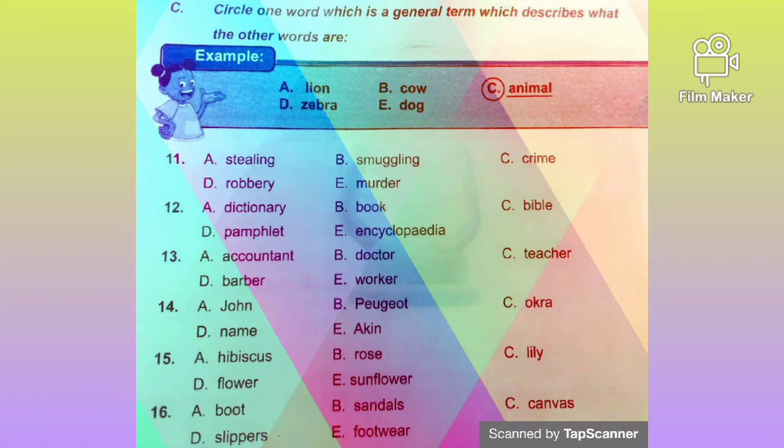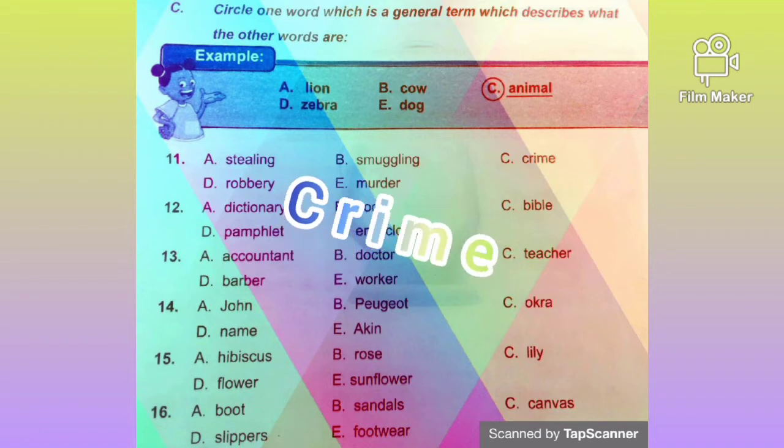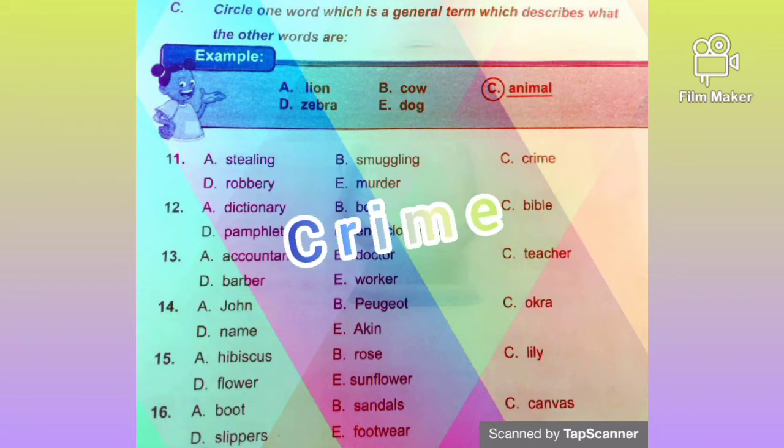So let's see our exercise. Number 11, we have A. Stealing, B. Smuggling, C. Crime, D. Robbery, E. Murder. So which of these words is the general term for the others? We have crime because stealing is a crime, smuggling, robbery and murder, they are crimes. Do you understand that now? So the answer is crime. Now, I guess you understand that.